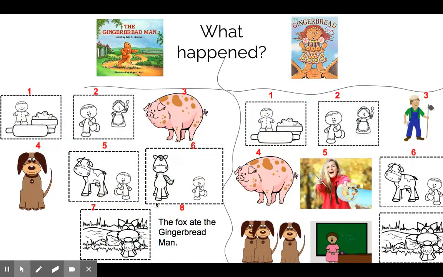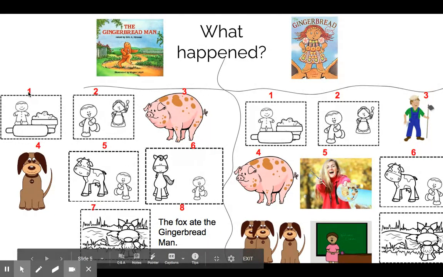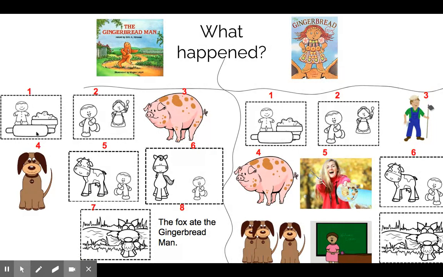And then for what happened, we have them in order here from 1 all the way to 8. So first, the old man and the old woman made the gingerbread man. Next, the gingerbread man ran away. Then he met the pig. He ran away from the pig. Then he met the dog. He ran away from the dog. Then he met the cow. He ran away from the cow. Then he met the horse. He ran away from the horse.